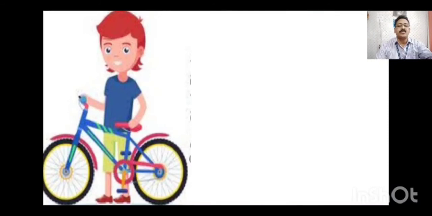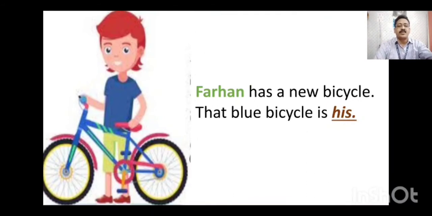Next one, Farhan has a new bicycle. That blue bicycle is his. Farhan is a boy. As I told you, if you use man, woman, person, that time he, she, or he is, him, you can use. Here, being a boy, in place of Farhan I have to write, that cycle belongs to whom? It belongs to Farhan. Farhan is a boy, so that blue cycle is his. His is the possessive pronoun that shows that that blue cycle belongs to Farhan.